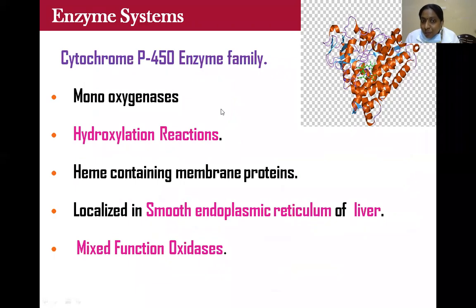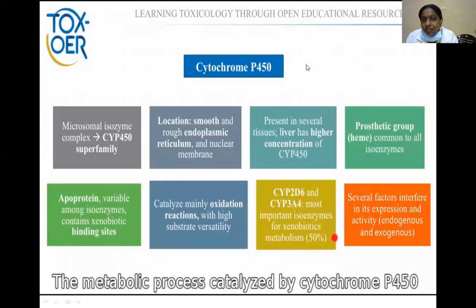Here the cytochrome P450 is one of the main enzyme families, mainly involved in hydroxylation reactions, containing membrane proteins, nothing but flavoproteins, localized in the smooth endoplasmic reticulum. It is also known as mixed function oxidases or monooxygenases. Cytochrome P450 is a family of enzyme systems. Cytochrome P450 is a microsomal enzyme of a superfamily.